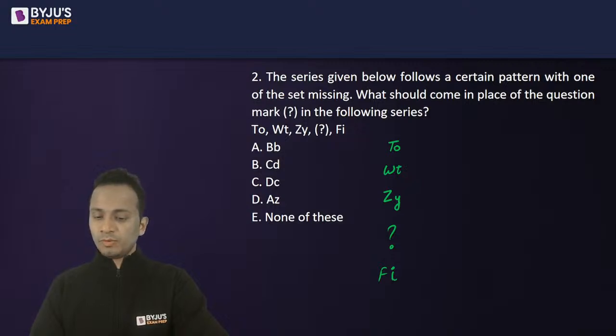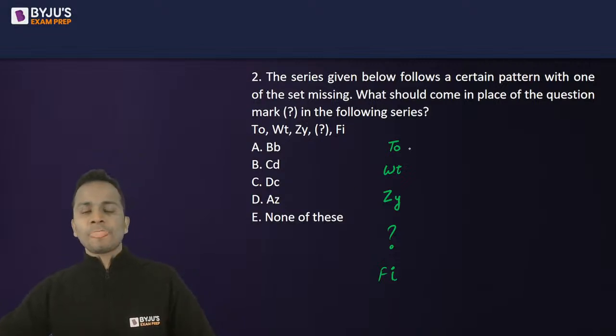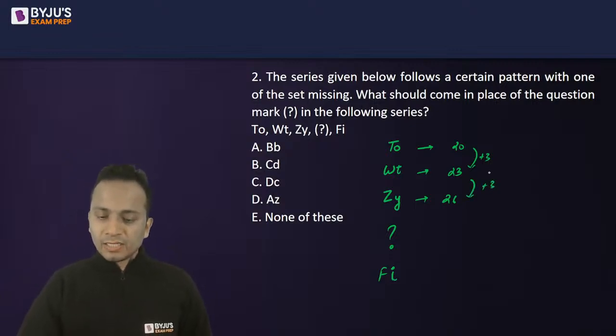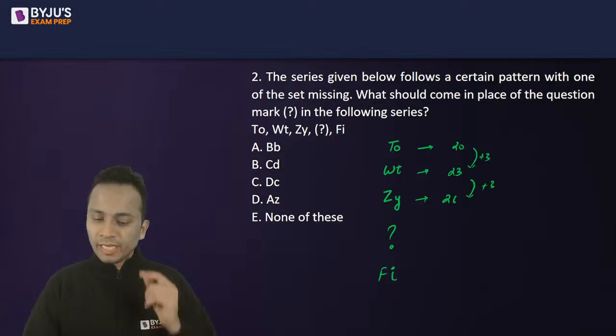Now I should be audible. Okay, so people have given different answers. Most common answer I can see is option B. Okay, so let's have a look at this. Now, quickly write the number equivalence. Now, T is 20, W is 23, Z is 26. So I can see an addition of 3. So 3 is being added, right? 3 add हो रहा है, कोई problem नहीं है.